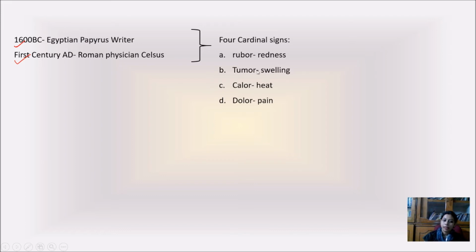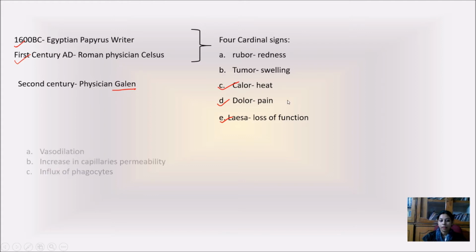One is redness, known as rubor; tumor, or swelling; calor, or heat; and dolor, which means pain. And in the 2nd century AD, the physician Galen added one more sign to inflammation, known as functio laesa, or the loss of function. But now we will be studying here only the 3 signs of the inflammatory barrier, which are vasodilation, increase in capillary permeability, and influx of phagocytes.